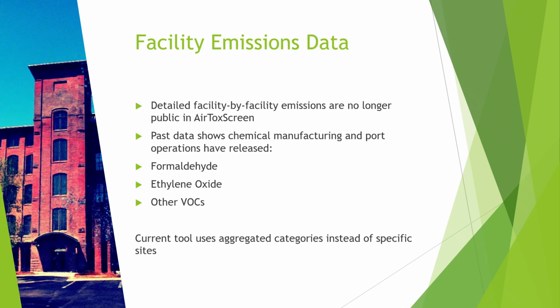In the past, the EPA published detailed emissions for each facility, showing exactly what was released and in what quantities. That level of detail is no longer available in the AirToxScreen tool, so we can't show that. Instead, the tool reports aggregated categories like point sources or mobile sources. From earlier reports, we know that Charleston County's chemical manufacturing facilities and port operations have released compounds like formaldehyde, ethylene oxide, and other volatile organic compounds. While we can still see the overall pattern, it is harder to link a specific chemical to a specific site today.